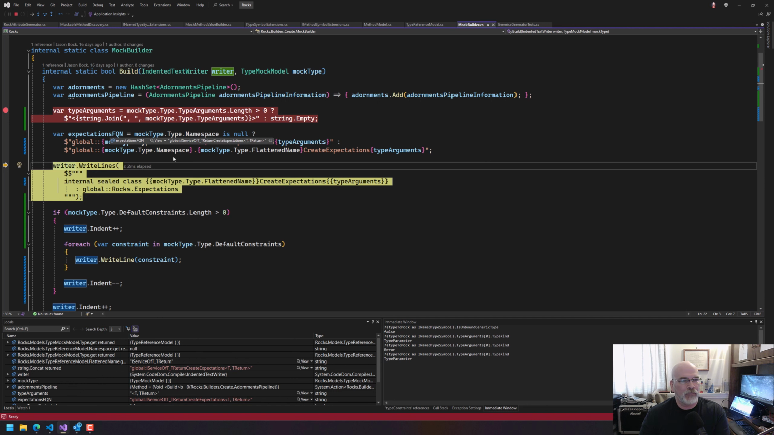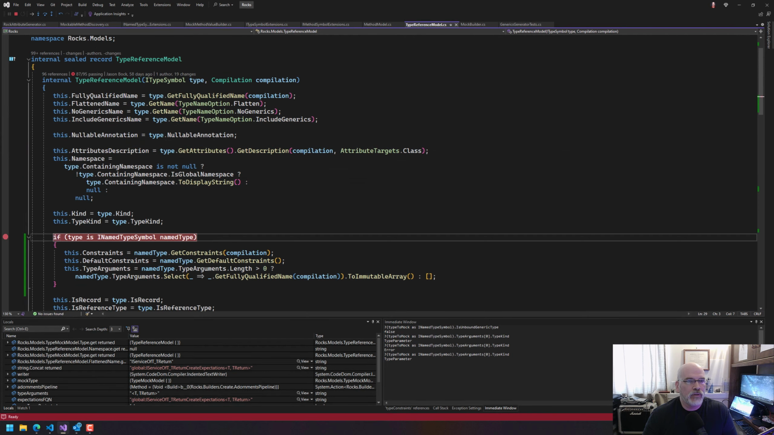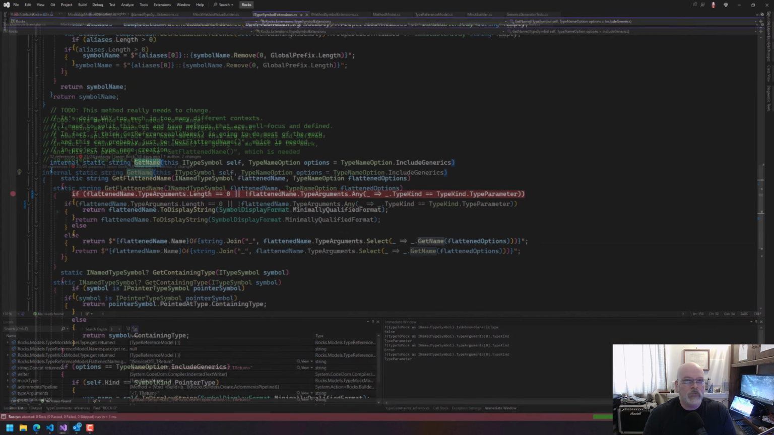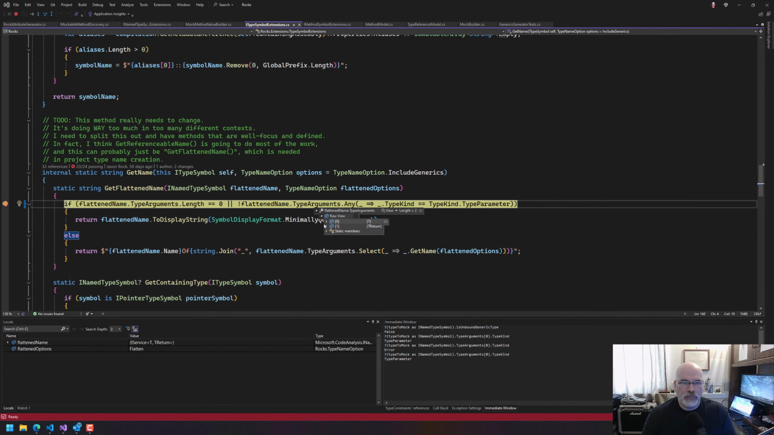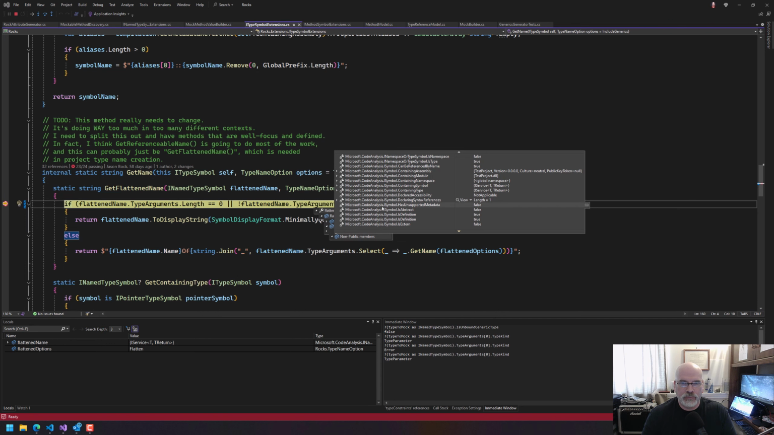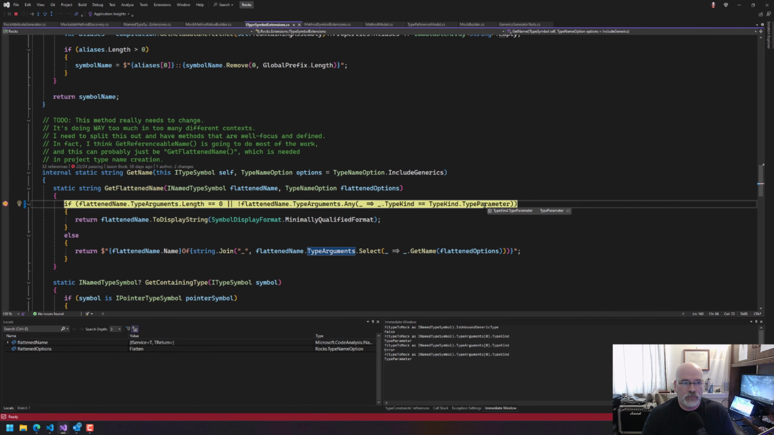Oh crap. It's still doing global IService of T return create expectations, which is not what I wanted. I thought when we did, we never came back. Well, we should have, right? That was not correct. Okay, so we have type arguments. We have 2. Do we have any where the type kind is type parameter? And there is one.